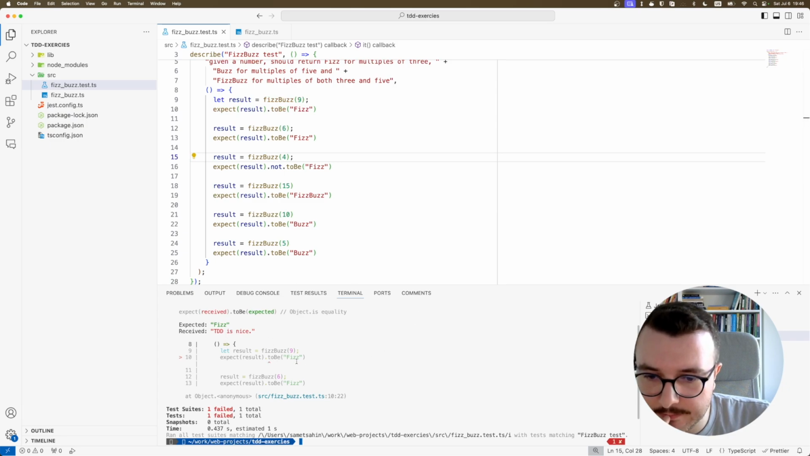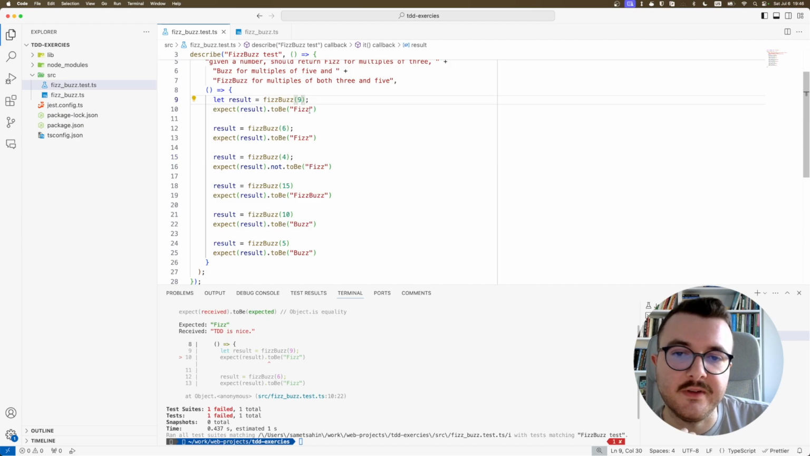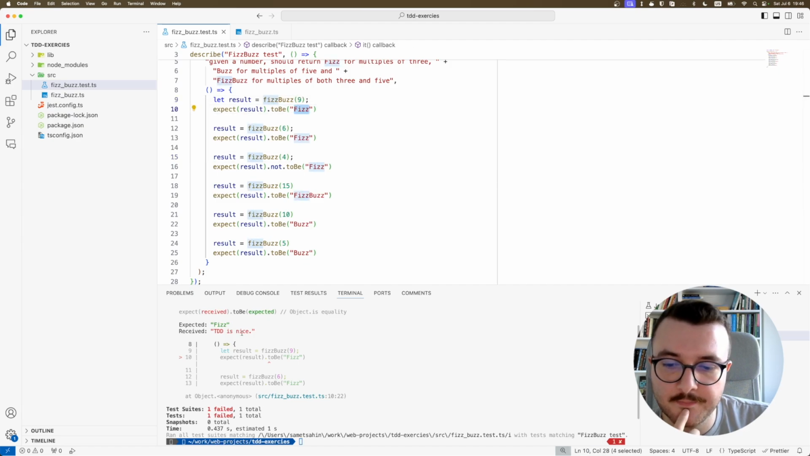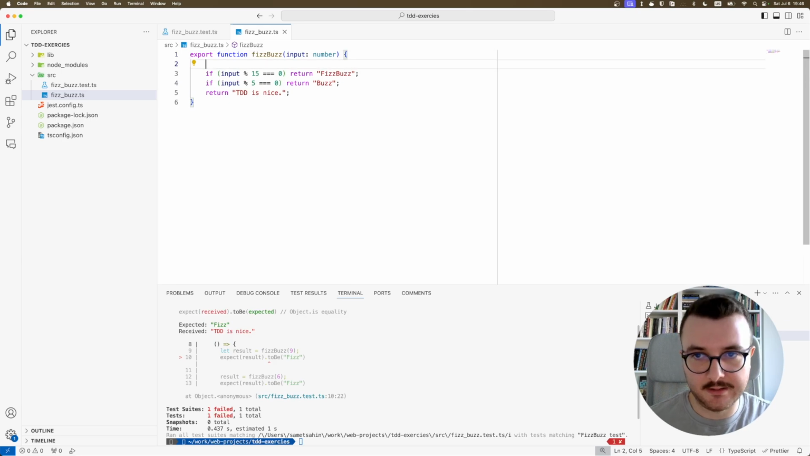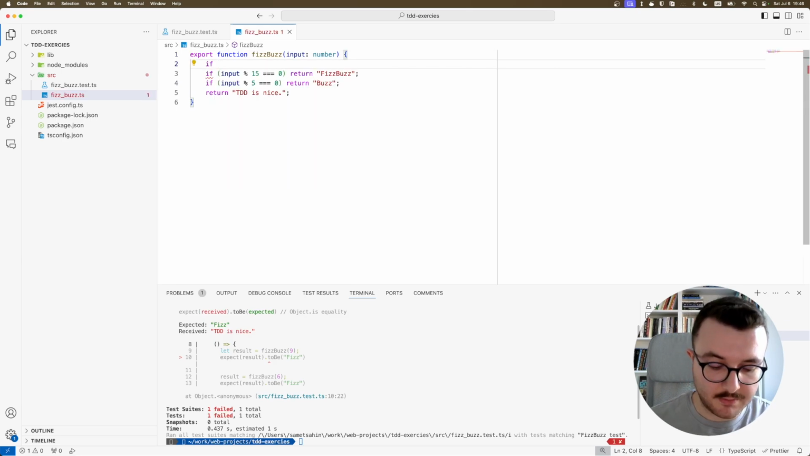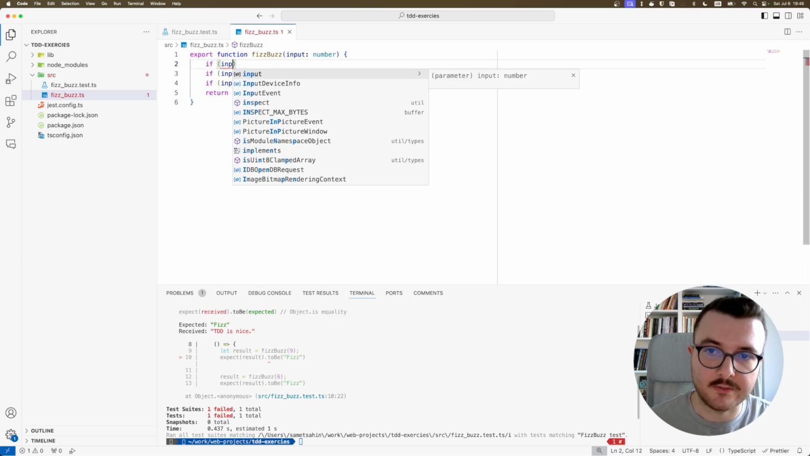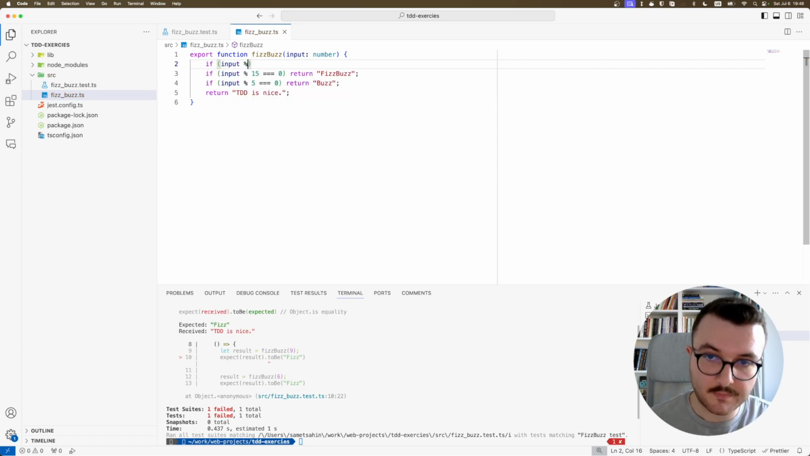And what did we get? For 9, we wanted to receive Fizz, but we got TDD is nice. So we need to fix this. We have a failing test. Let's make the test pass. For 9, and that means for multiples of 3, we need to return Fizz.